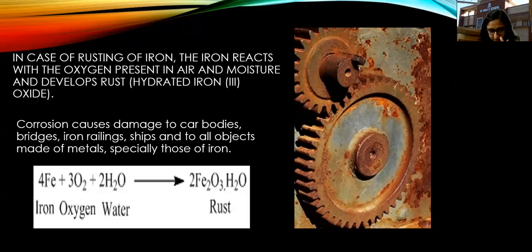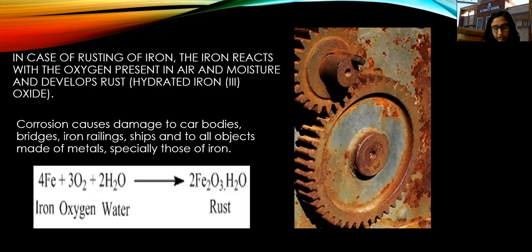Okay, if we provide a coat of paint on the surface of these iron objects, they will not come in contact with air and moisture, and that is how they are prevented from rusting. Then rusting of iron can be prevented by applying grease or oil. So when some grease or oil is applied to the surface of an iron object, then air and moisture cannot come in contact with it, and hence rusting cannot take place.